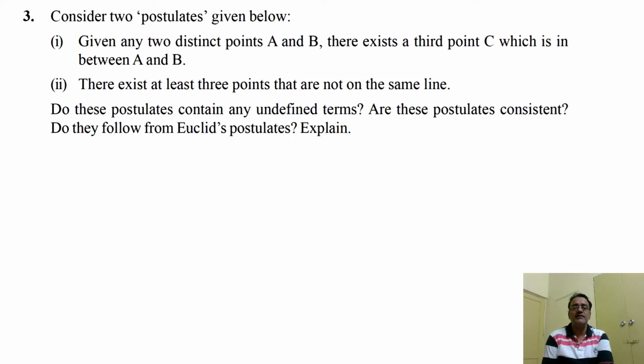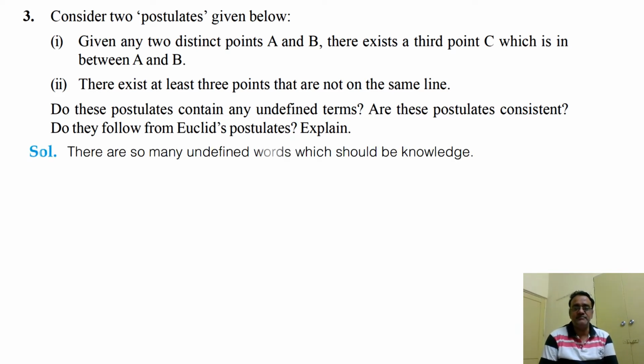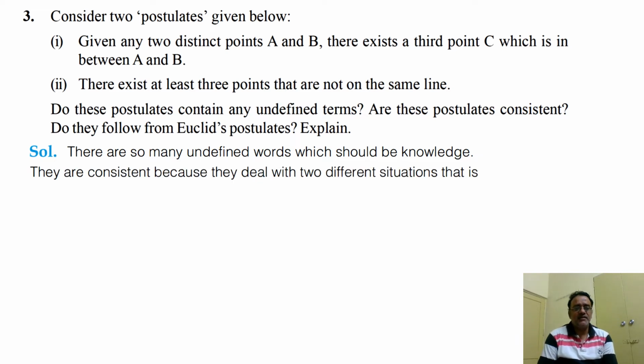Consider two postulates given below. Given any two distinct points A and B, there exists a third point C which is in between A and B. There exist at least 3 points that are not on the same line. Do these postulates contain any undefined terms? Are these postulates consistent? Do they follow from Euclid's postulates? Explain. So first of all, there are so many undefined words. They are consistent because they deal with two different situations.